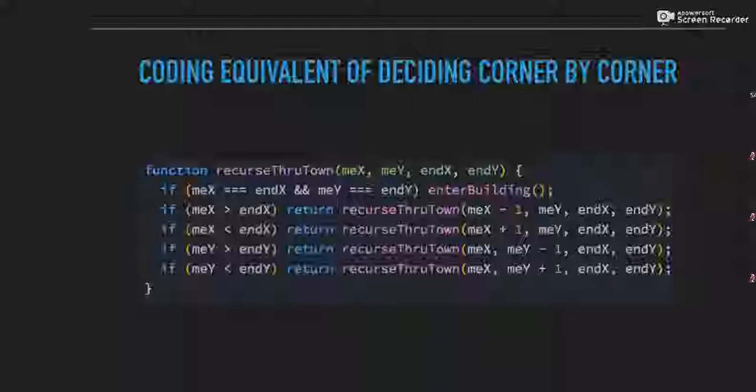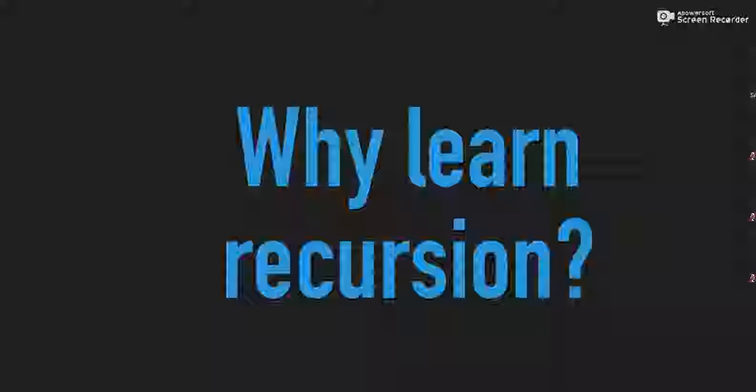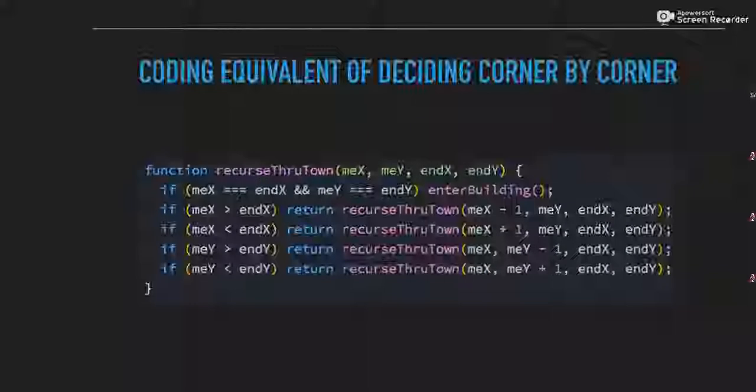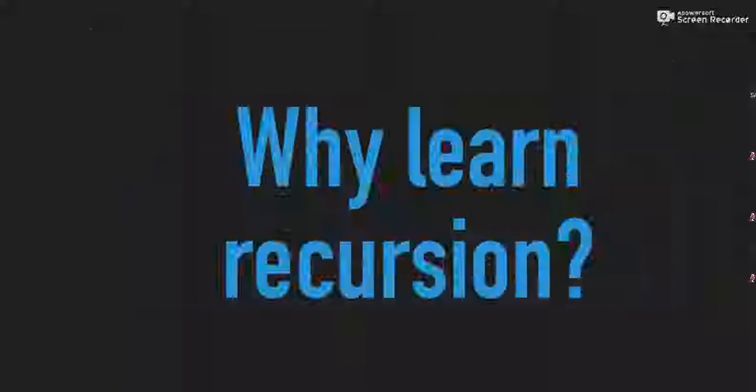So, two different perspectives here, right? Why do we care about learning these two perspectives? Other than that, the code is a little bit cleaner. Because it is something brand new to understand, right? What is the deal with this function calling itself? We're just passing in new parameters. Maybe we don't want to learn new things, right? We can just do this with looping, who cares?